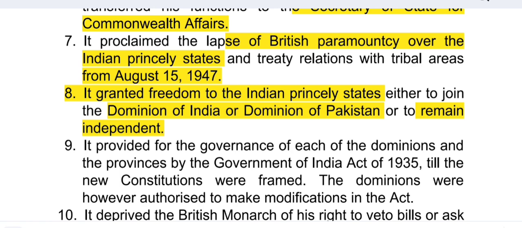remain independent. This act provided for the governance of each of the dominions and the provinces by the Government of India Act of 1935 till the new constitution was framed. So ये act provide किया for the governance of each dominion and the provinces by the Government of India Act 1935 till the new constitution was framed.